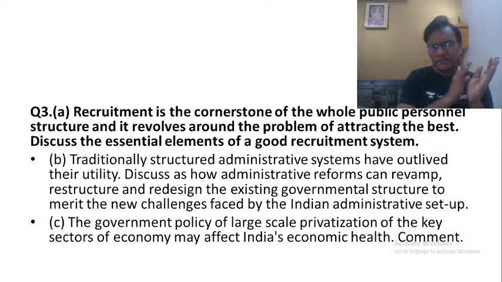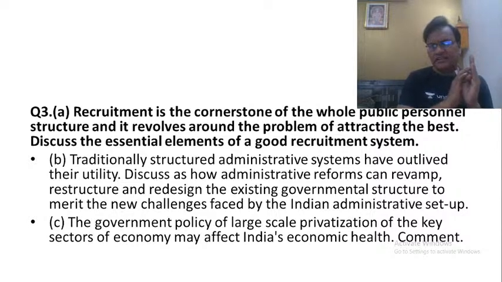We have to talk about reforms in the secretariat organizations. First and foremost, as we studied, the number of ministries and departments in the government of India should be reduced from the present 54 to less than 27, as recommended by the Second ARC. Second, the number of hierarchy levels within the ministries and departments should be reduced from the present 16 to 4. Third, we have what is called the inverted pyramid.